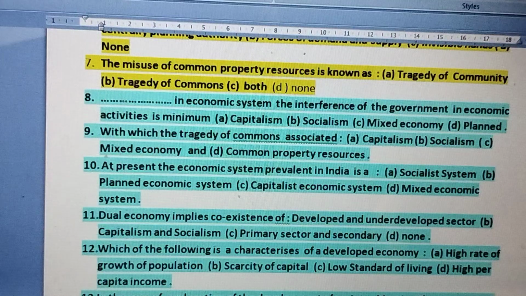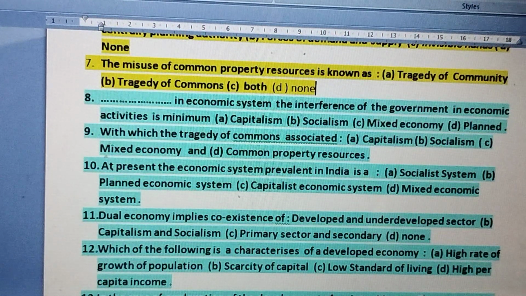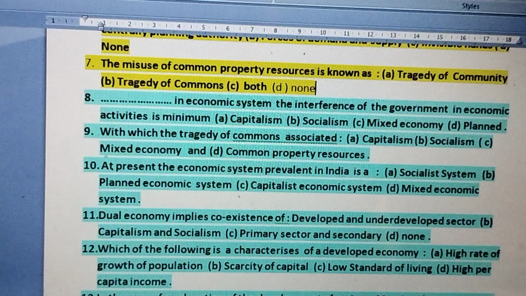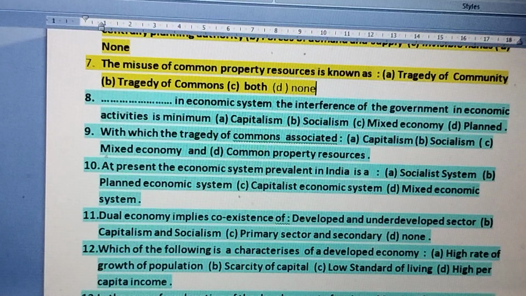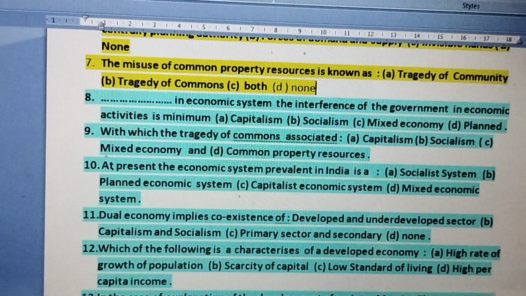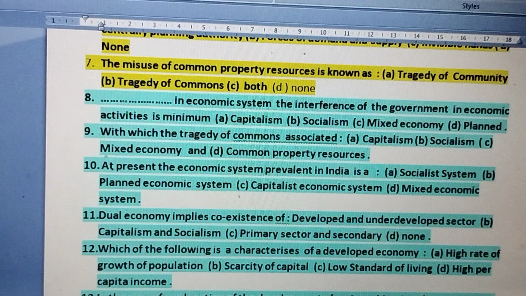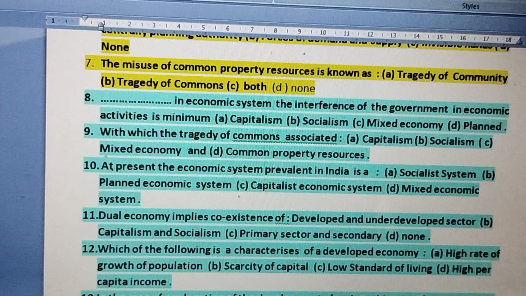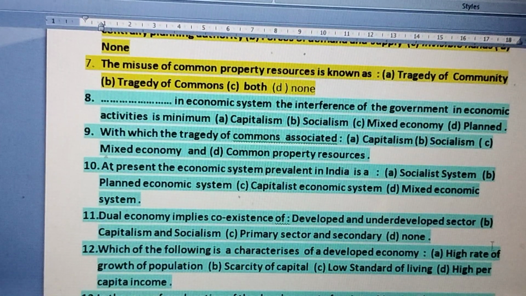Question number 10. At present, the economic system prevalent in India is a socialistic system, planned economic system, capitalist economic system, or mixed economic system. India is a perfect example of a mixed economy, where the private sector and the government work together hand in hand. So India presently follows a mixed economic system, and the correct answer for question number 10 is option D.